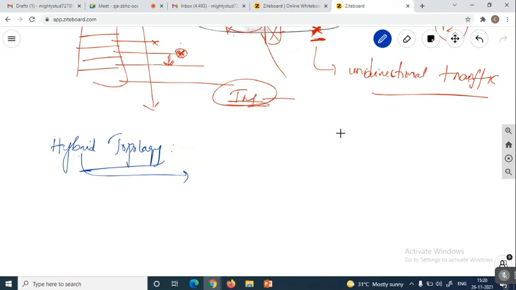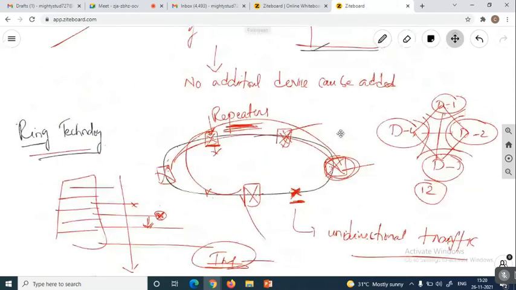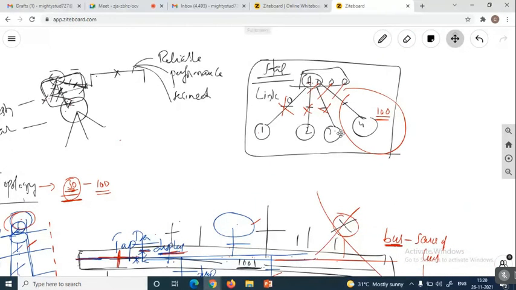Okay, here hybrid in the sense as it is a mixing, we are going to say that a star and a bus. The mixing of the star and the bus can be treated as a hybrid technology. Okay, here in the star, what we are having? We are having a hub, and we are having individual routing. Already I explained while I was discussing bus technology. In bus, no separate interconnecting is required, but in star there is a separate interconnecting required. For every device interconnecting is there.